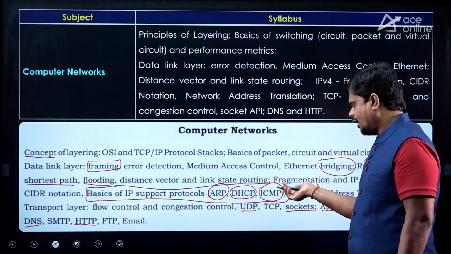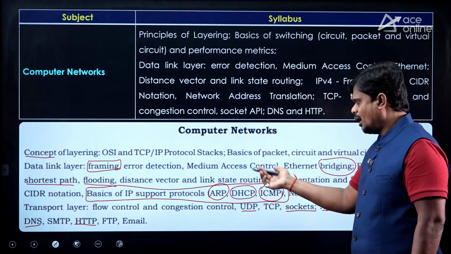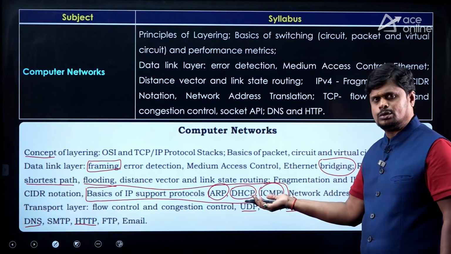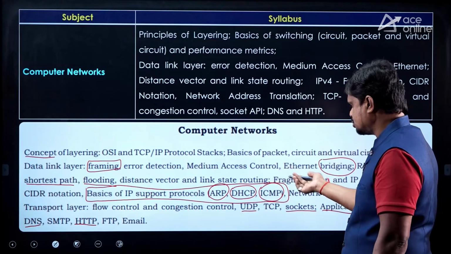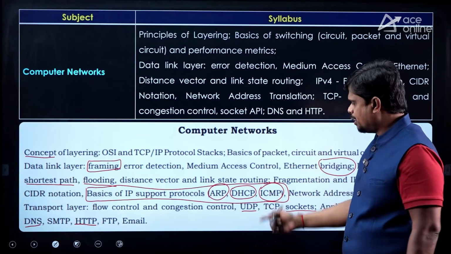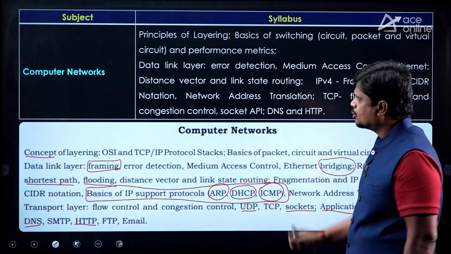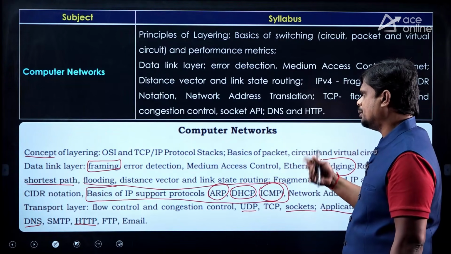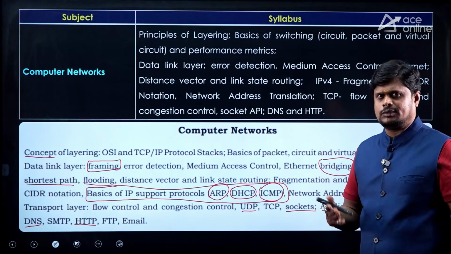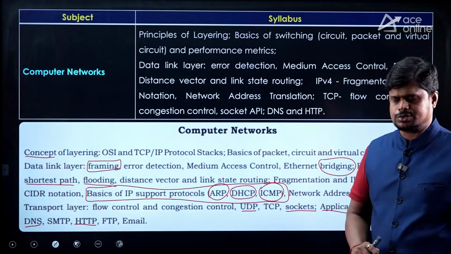address allocation and IP error recovery, and how you are converting IP addresses into MAC addresses. So compulsorily these basics should be known. Maybe it is not part of the syllabus, but we should be aware of it. Okay, so this is the overall computer networks related discussion, whether there are changes or not.